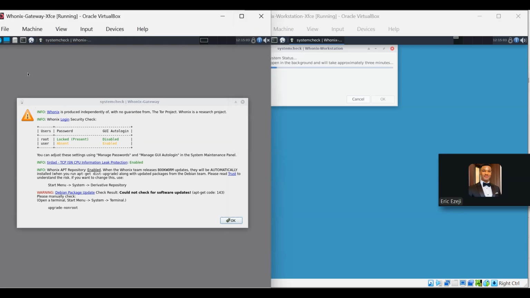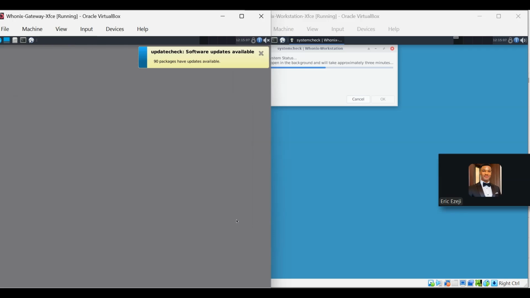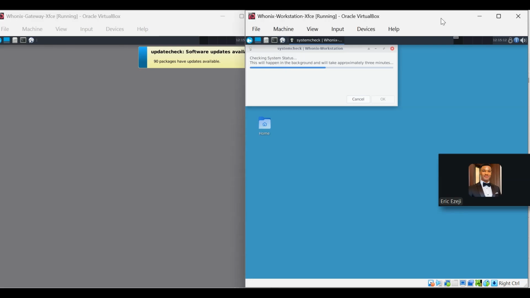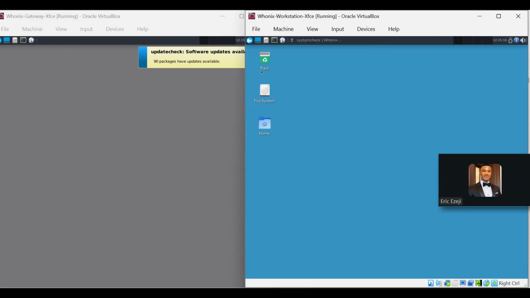As you can see, our gateway is done. So everything is done here. So just click on OK. So here is good to go. So let's wait for our workstation. It will be done very soon. Okay, so this is our system. This is where every work is done. You don't do anything in the gateway. This is where everything is done, in your workstation.